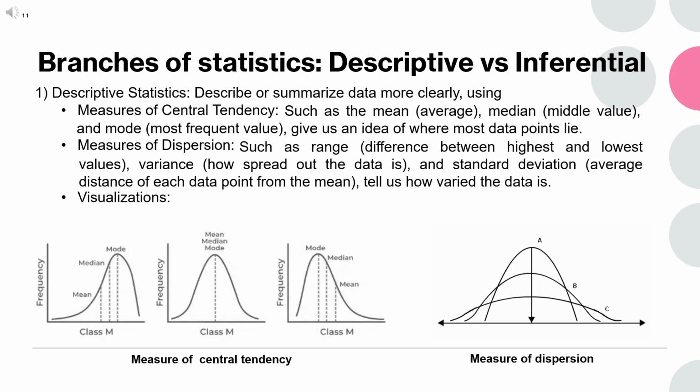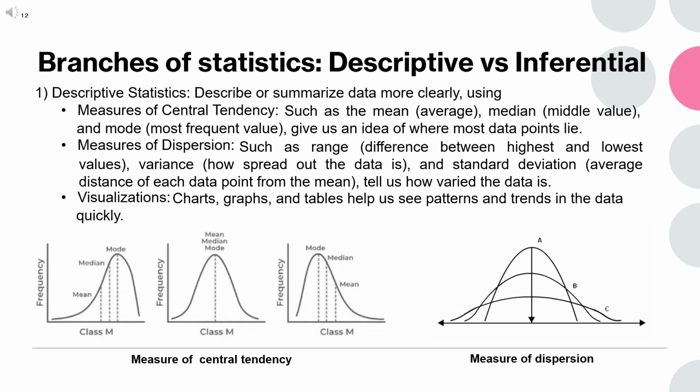Measures of dispersion such as range, variance, and standard deviation tell us how varied the data is. The figure on the bottom right demonstrates how 3 different populations with the same peak or same central tendency can have completely different measures of dispersion. This means that knowing about central tendency of a population is not enough, and to have a good understanding of how a population behaves, we need to understand its central tendency and dispersion. Visualizations, charts, graphs, and tables help us see patterns and trends.